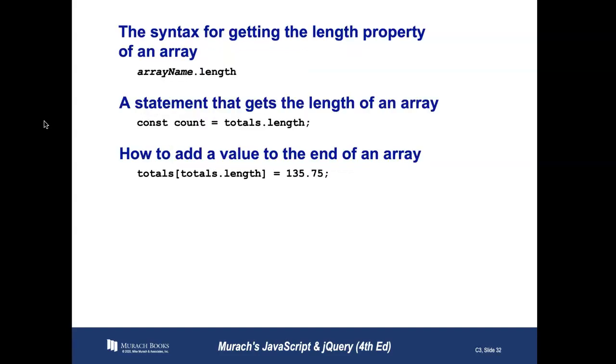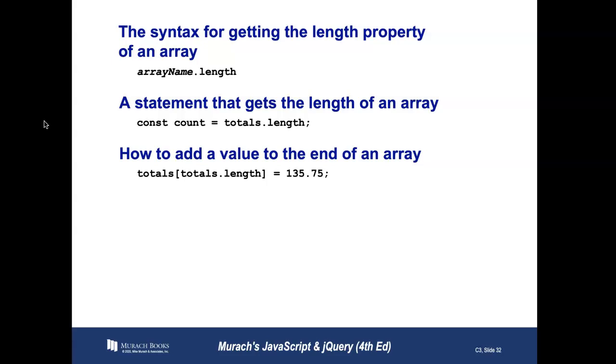So we can use the length property to get the number of elements in an array. In this case, I have const count equals totals.length. So it's not zero based, it's actually the actual number of elements in an array.